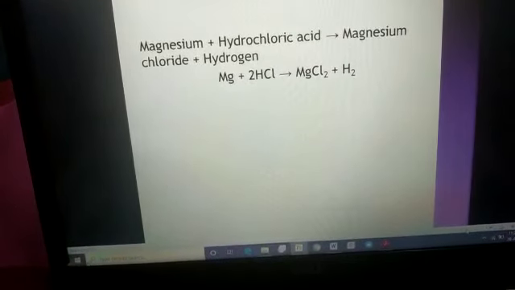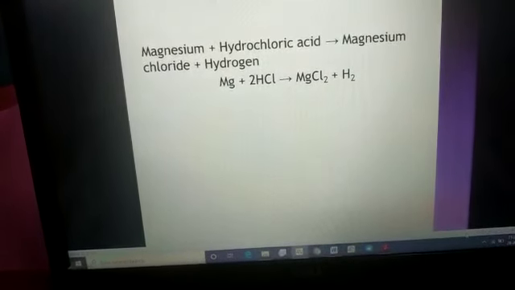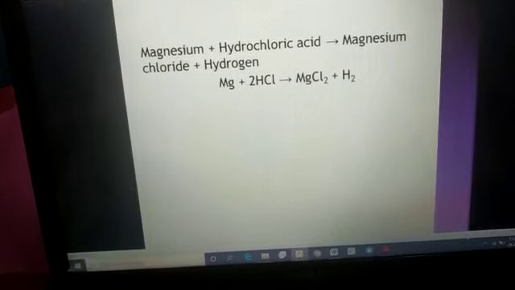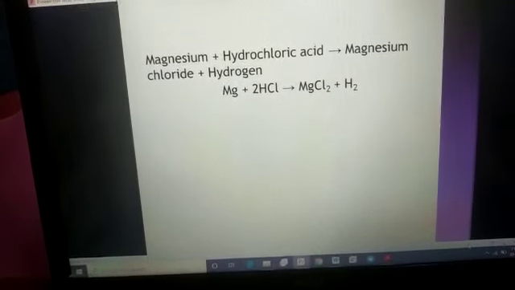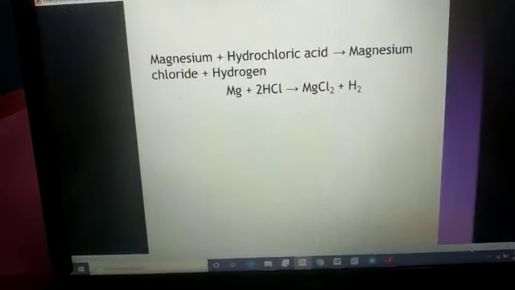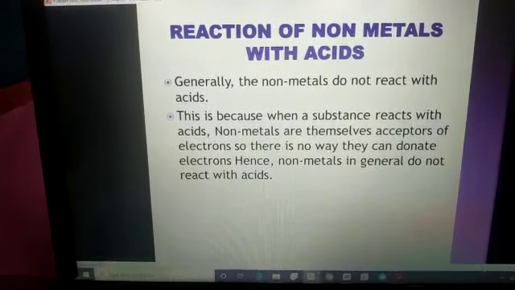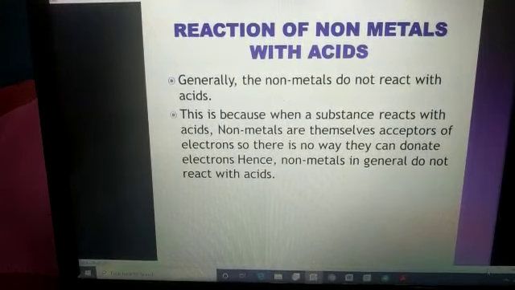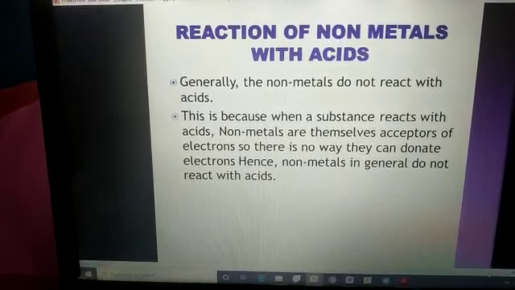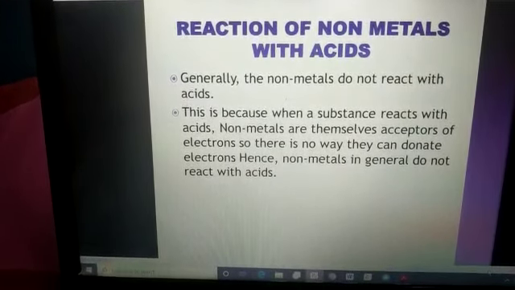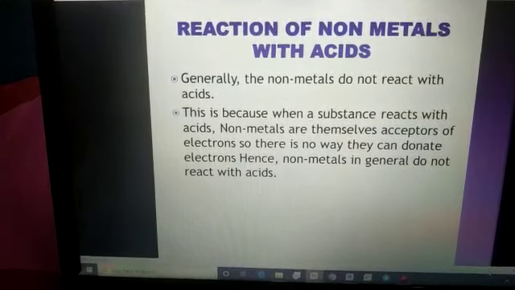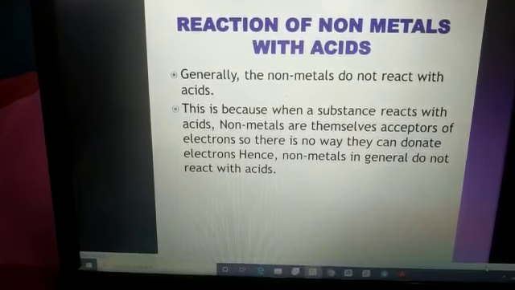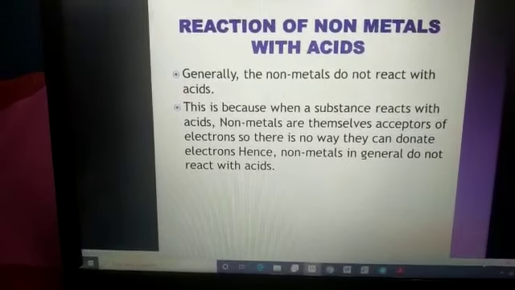But if we are reacting a non-metal, which is already an acceptor, all non-metals are acceptors of electrons. Thus, when a substance reacts with acids, non-metals are themselves acceptors of electrons, so there is no way that they can donate the electrons. Hence, non-metals in general do not react with acids.